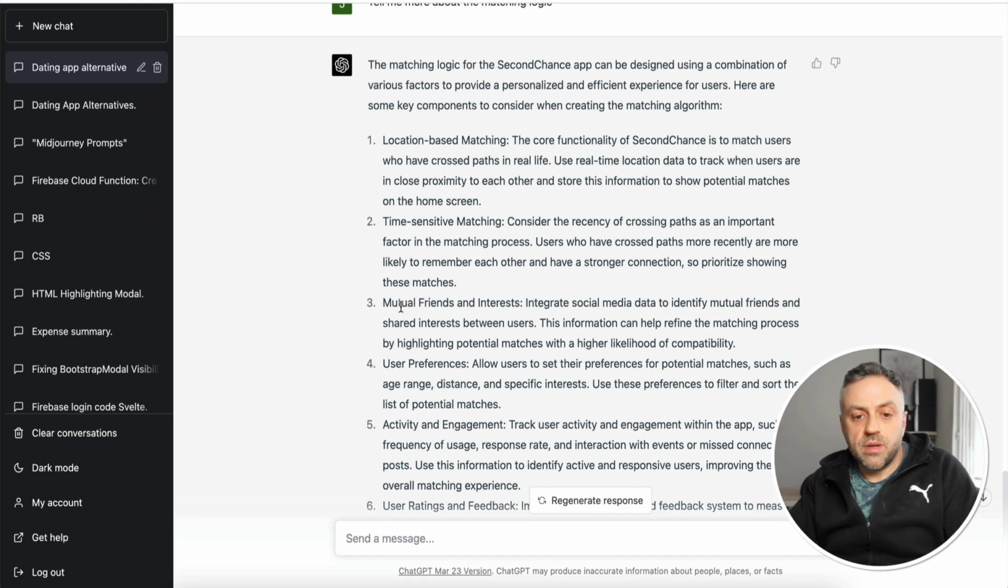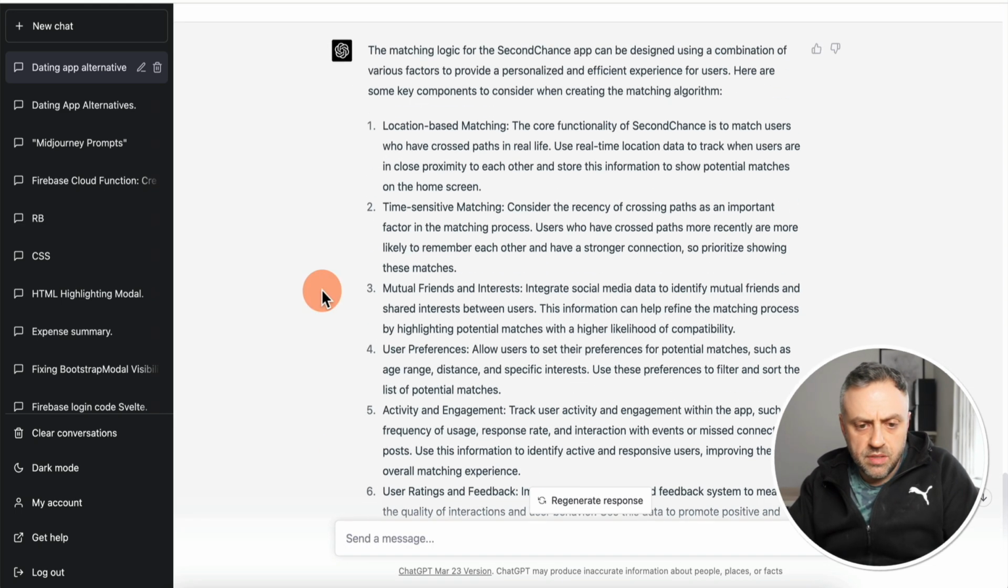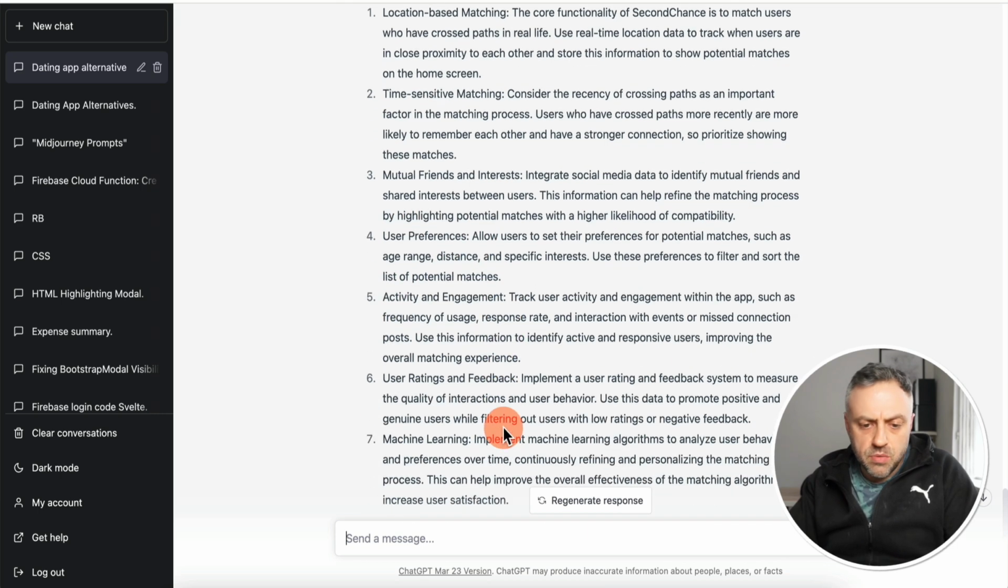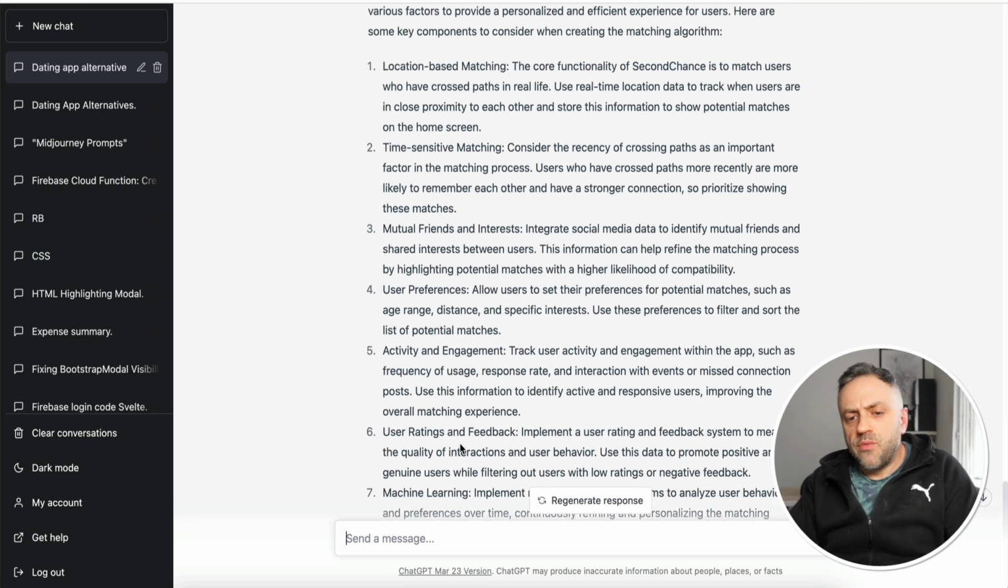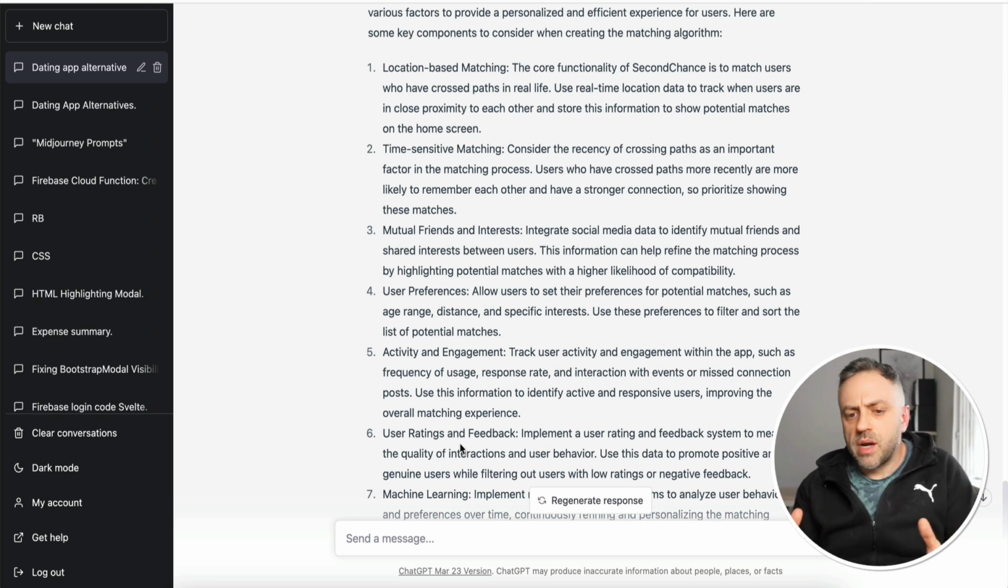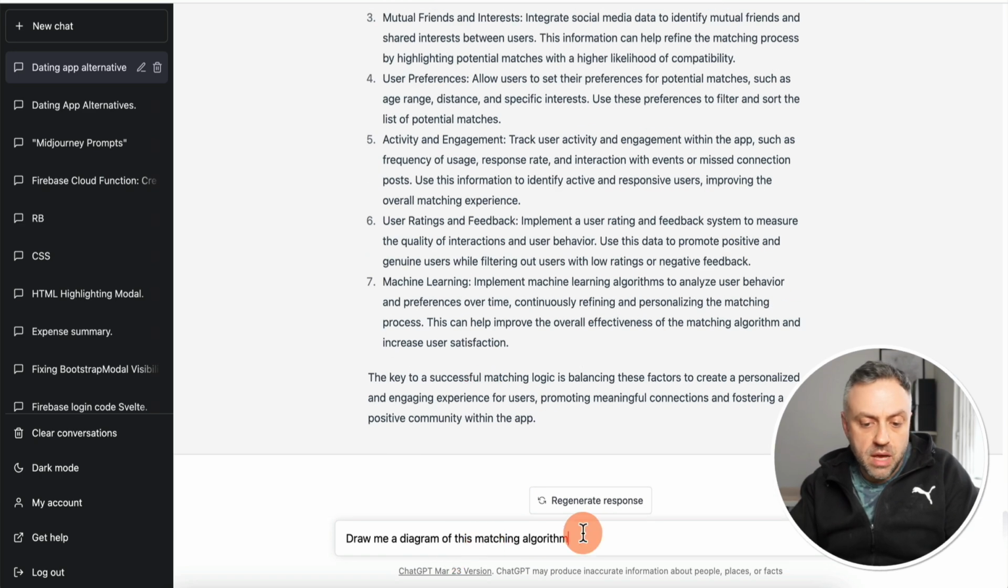All right, so this is what it came up with. It gave us a list of 7 things. It's telling us here are some key components to consider when creating the matching algorithm: location-based matching, time-sensitive matching, mutual friends and interests, user preferences, activity and engagement, user ratings and feedback, and even machine learning. So if you've read that and you're not really sure how all of that works, you can ask it to draw you a diagram. You can ask for something like this: draw me a diagram of this matching algorithm.